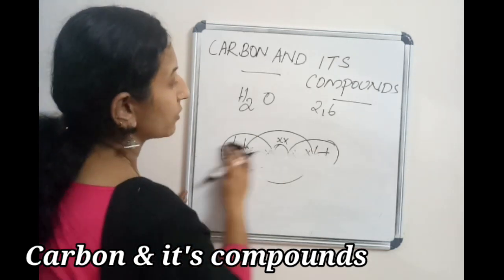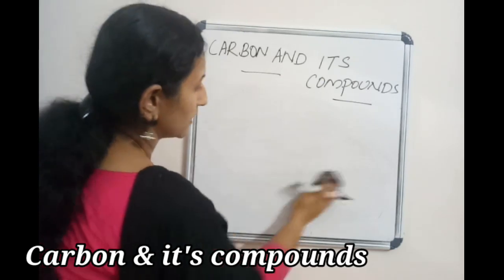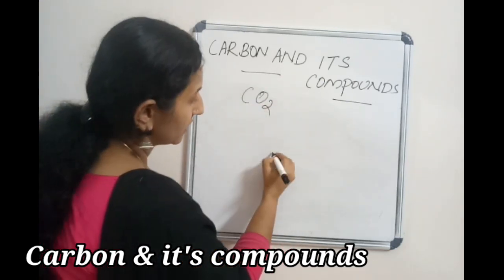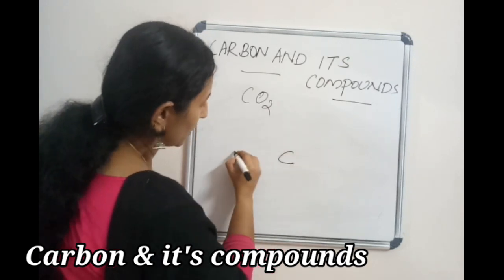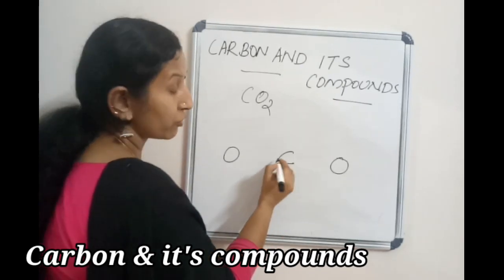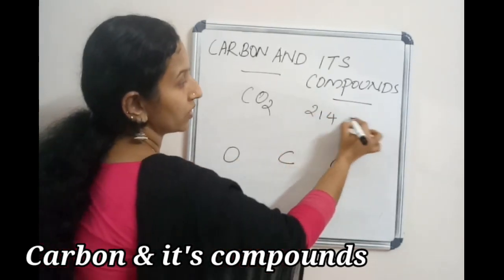Okay, then what about carbon dioxide? How to write carbon dioxide? What is the formula of carbon dioxide? CO2, right? So, OCO. Carbon has 6 electrons in total, 2, 4, so 4 electrons in the outer shell.